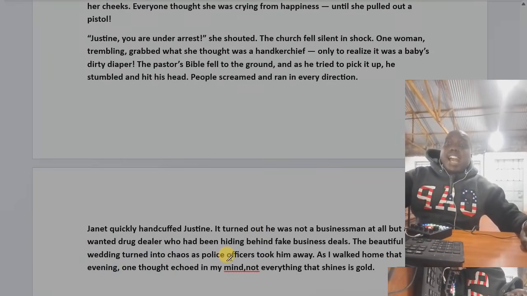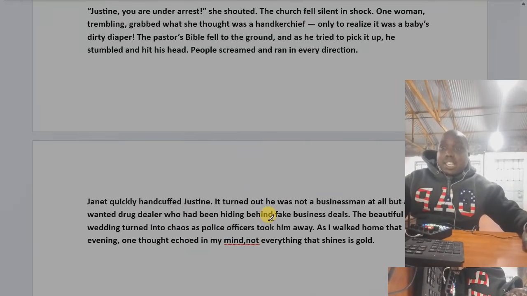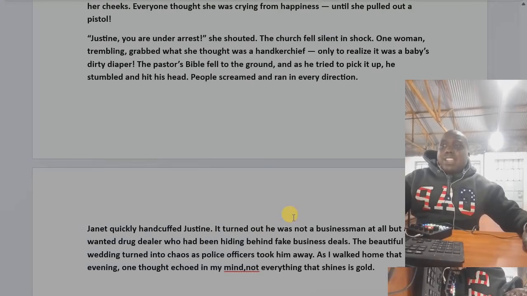you cannot hide in crime forever. The day is coming when you will be caught. So that's one of the lessons. There are so many other lessons you see here. And another lesson is that this person who is marking will say for sure, not everything that shines is gold.